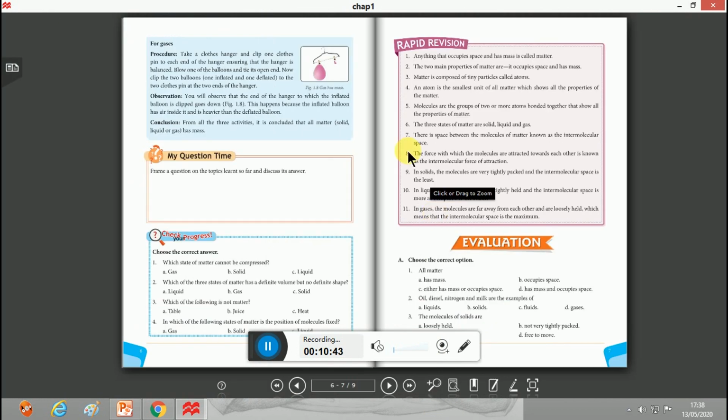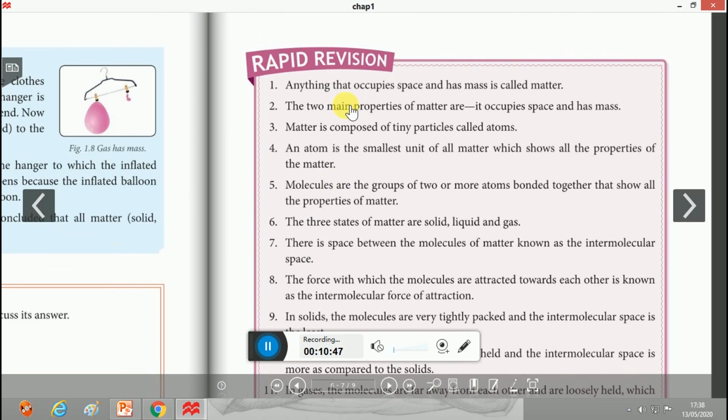Rapid revision. Anything that occupies space and has mass is called matter. In the first video we discussed the two main properties of matter: it occupies space and has mass. In this video we have proved that matter has mass in this activity, and we have also proved that air occupies space.